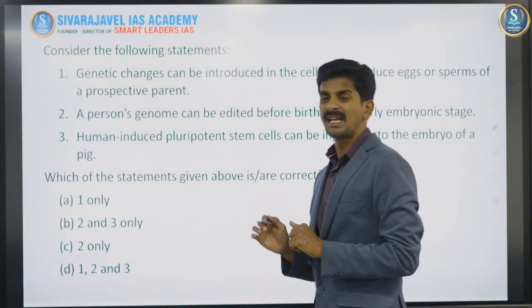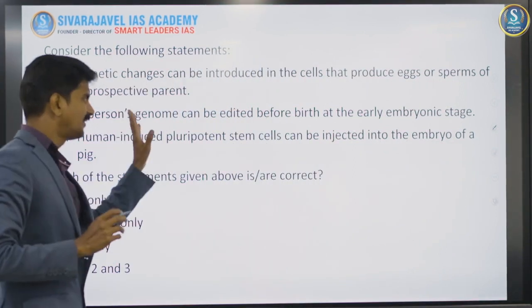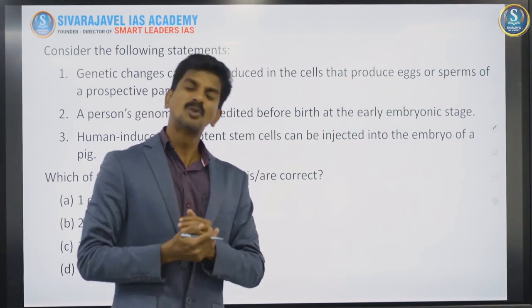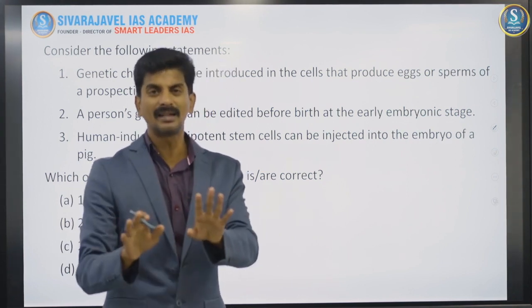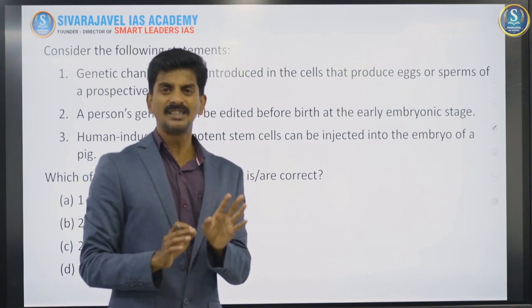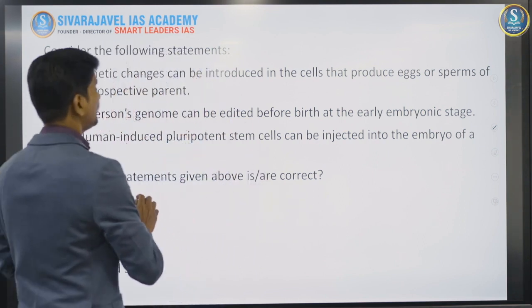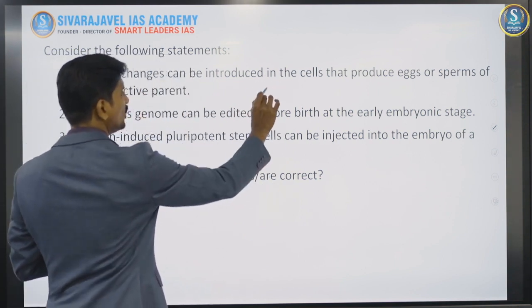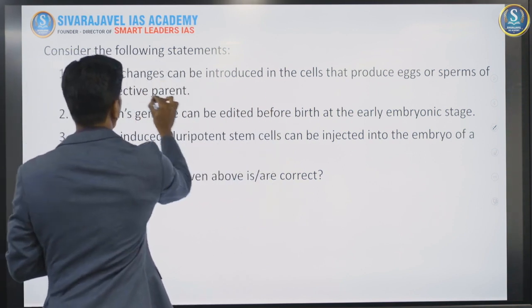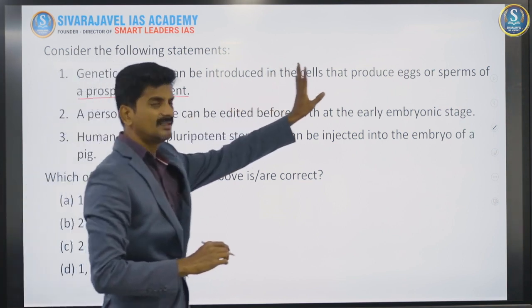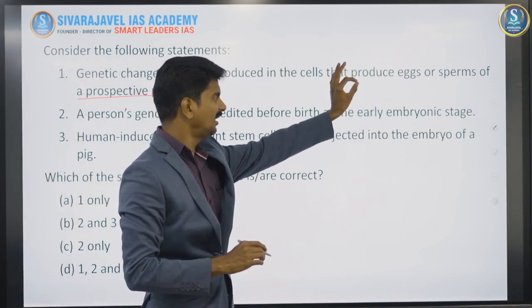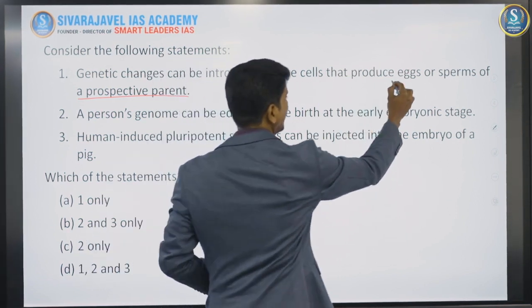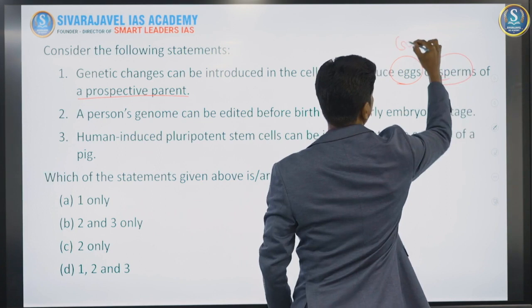The next question is from science and technology. If you look at science and technology, you may not need to be a doctorate or a research student. Some questions may come, 1 or 2, don't worry about that. But the common and general questions, you must never miss. So this question: genetic changes can be introduced in the cells that produce egg or sperms of a prospective parent. We are talking about, if I simplify that, whether germline cells can be genetically edited or not. That's what the question is, because egg and sperm are called germline cells.